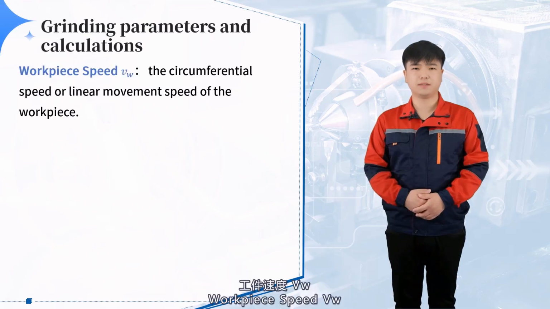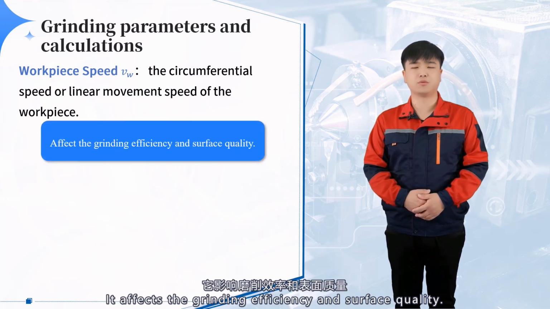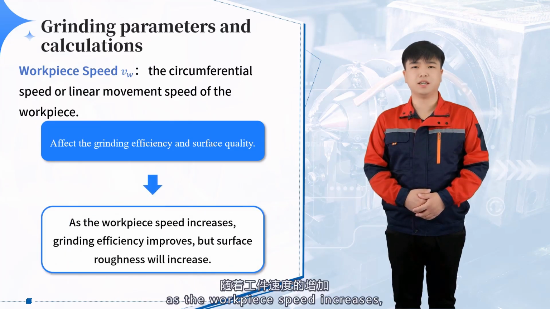Workpiece speed. This refers to the circumferential speed or linear movement speed of the workpiece. It affects the grinding efficiency and the surface quality. Generally, as the workpiece speed increases, grinding efficiency improves, but surface roughness also increases.